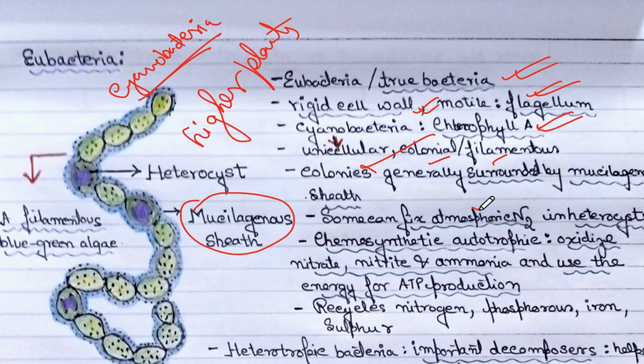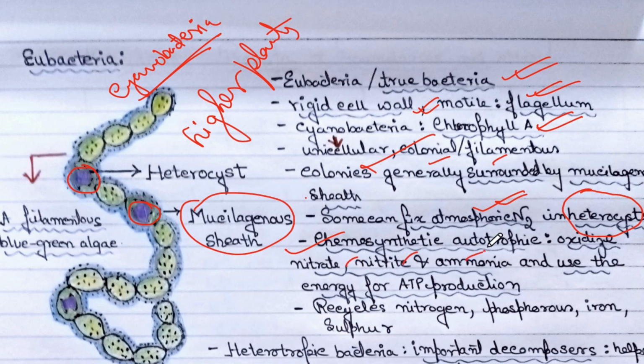Some eubacteria can fix atmospheric nitrogen in cells called heterocysts. These are the heterocysts where atmospheric nitrogen can be fixed. They can be chemosynthetic, that is, they can use other inorganic substrates for making their food. What are those?